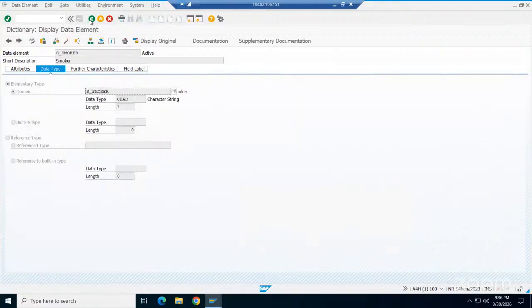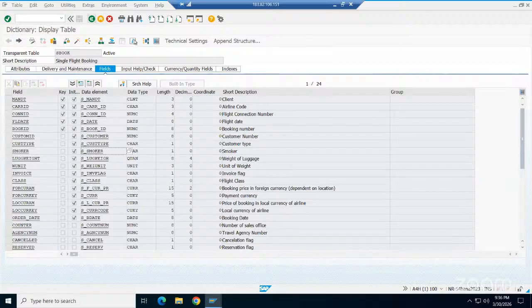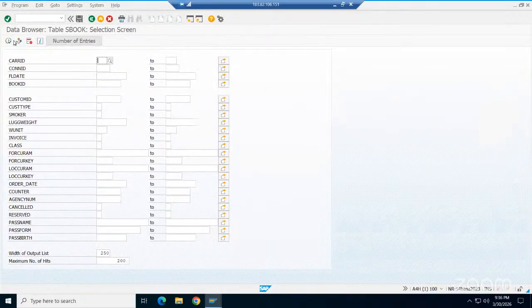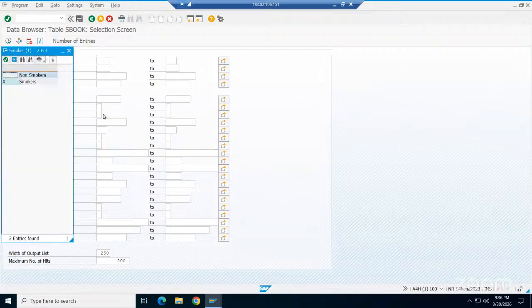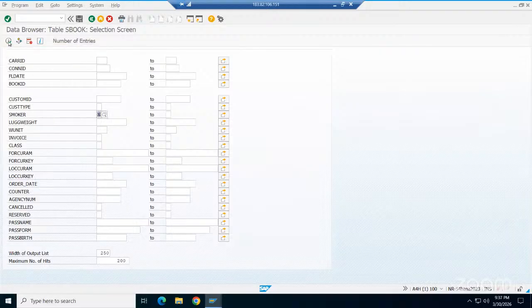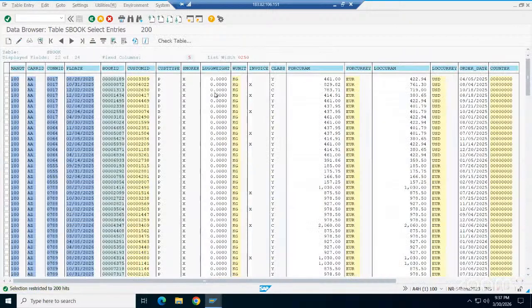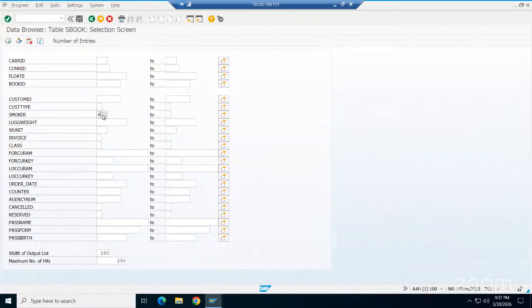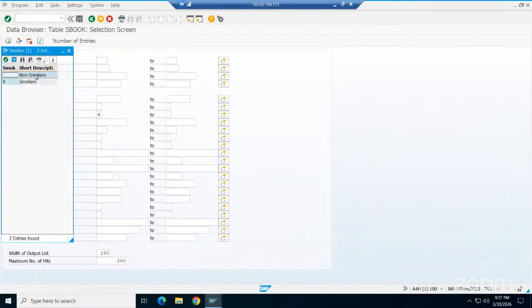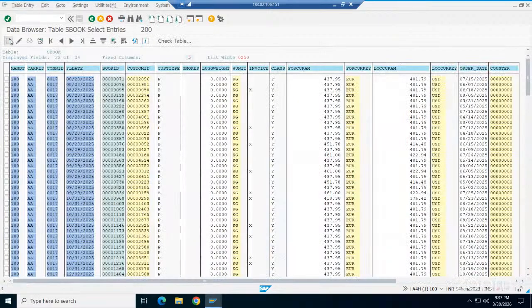Go back here. But sir, why are we actually explaining these fields? What is the purpose? The concept of domain. Now if I go to the smoker field and choose only the smokers, how many people are smokers in this booking? This many people are smokers. This many bookings have smoker people. X means smoker. If I remove the X and don't use smokers, then right now all these people are non-smokers.